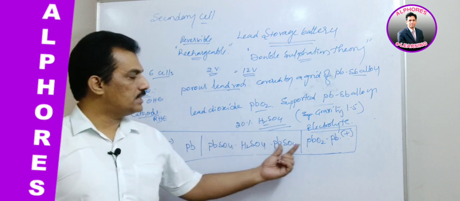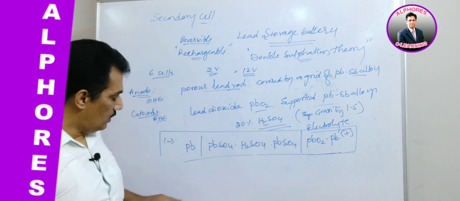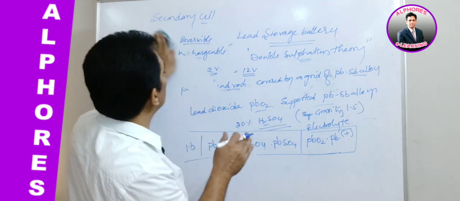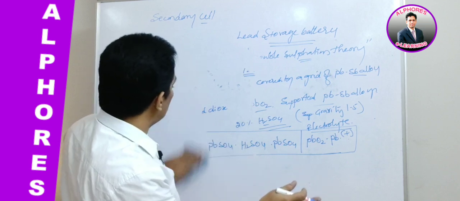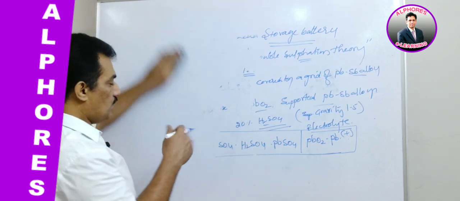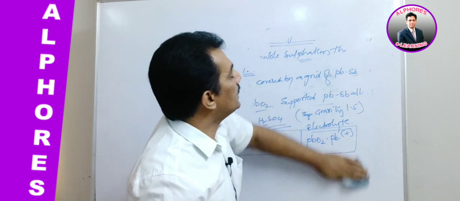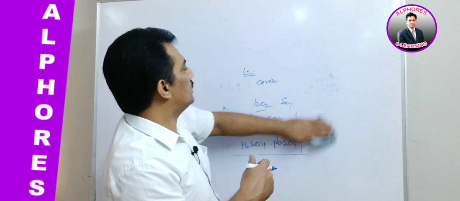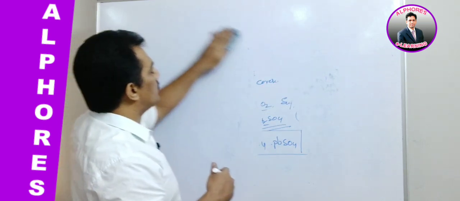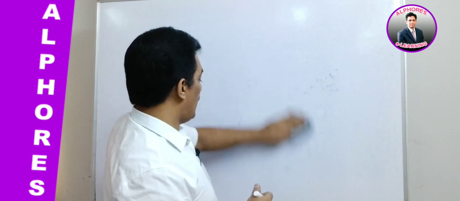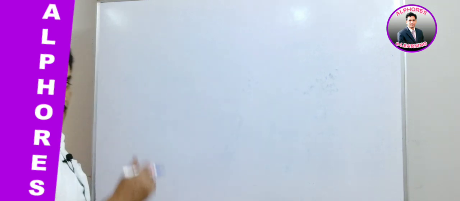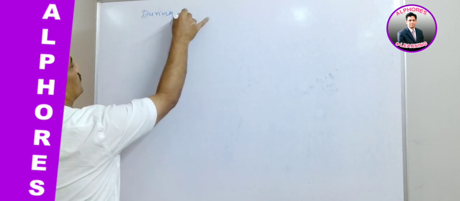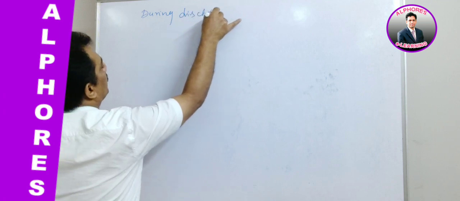So in such a manner the cell is represented like this. Now let us see what is happening at the electrodes during discharge, because it is a reversible cell. Discharge means when the cell is working, when we are using the cell, what reactions happen at the electrodes. And recharging means after certain usage we recharge the battery, and what is happening at the respective electrodes then. First let us see discharge, meaning during its functioning.